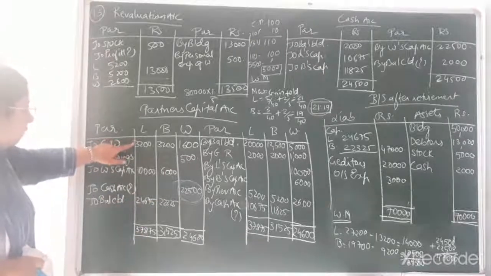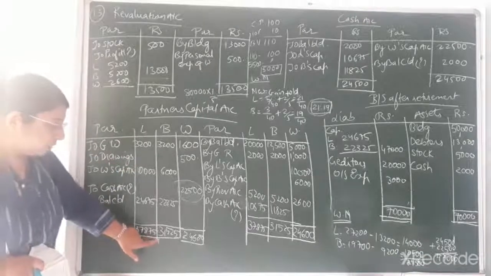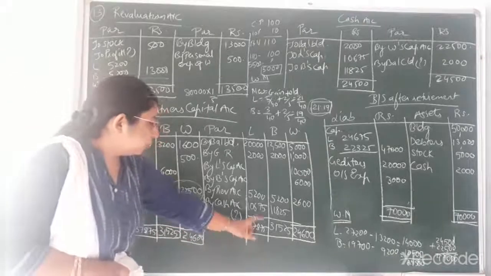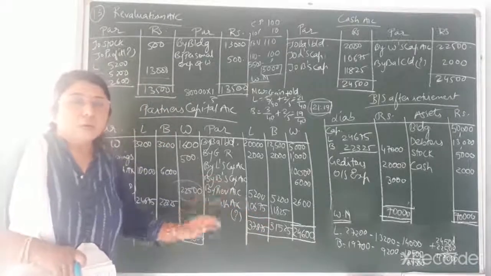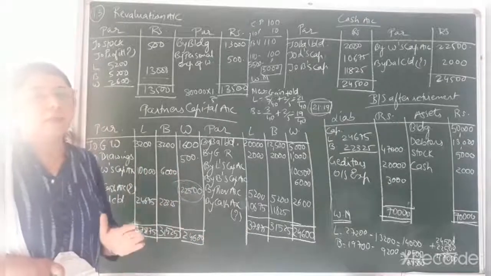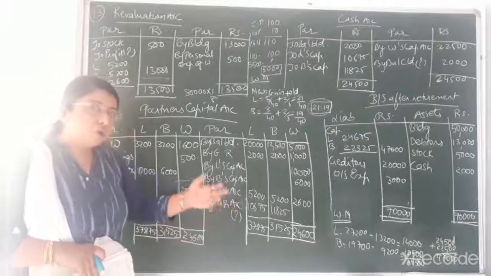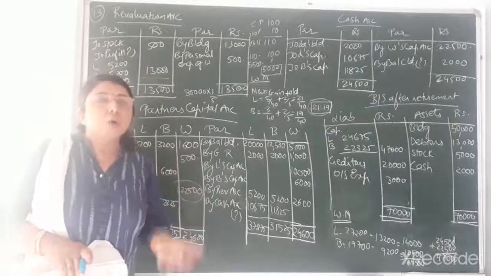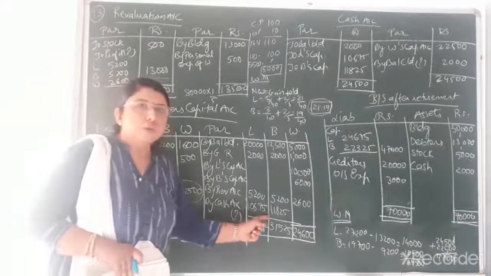So on the debit side, total of L's capital would come to 37,875, difference that is coming to 10,675. So that amount of cash will be contributed by L to the retiring partner, that is W. So here you can see I have written by cash account because that much amount of cash he is bringing in order to give to the retiring partner. So by cash account, that is 10,675.